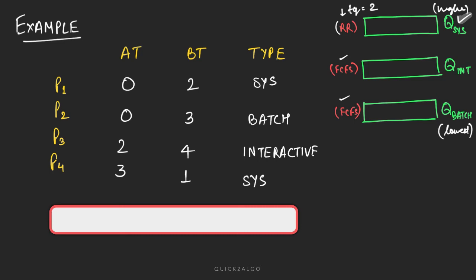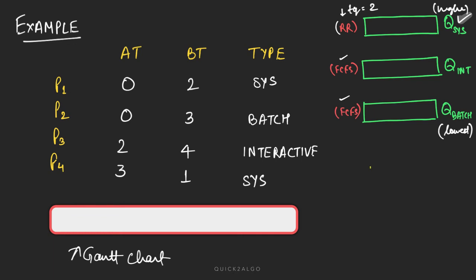Okay, now start making the Gantt chart. This is very important. This is the core of scheduling numericals. If you get the Gantt chart right, you have got the whole numerical right. Otherwise, you are in big trouble. So let's start making it. Now what is the way to do it?